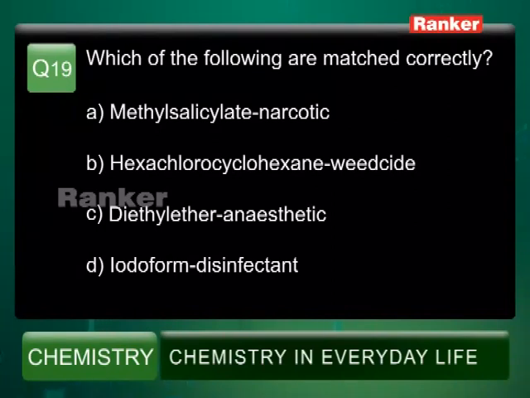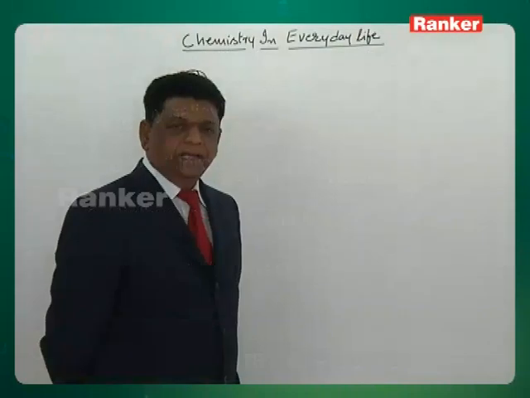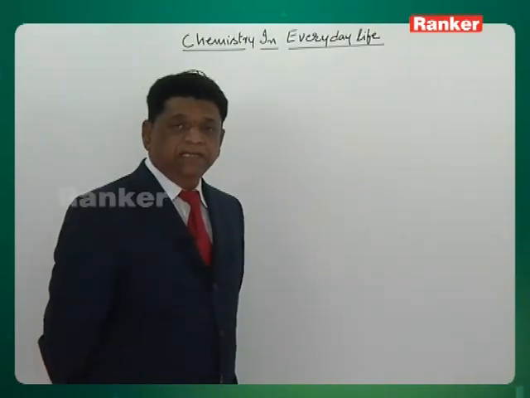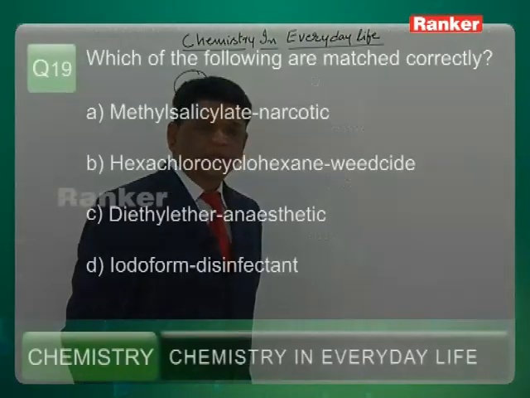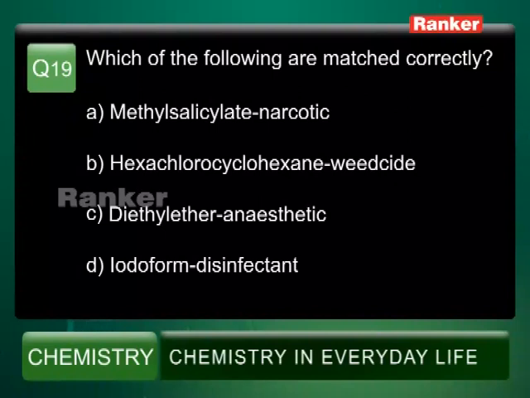Option C, diethyl ether is an anesthetic. Ethers are anesthetics. Diethyl ether, divinyl ether, they are all anesthetics, like chloroform. Then D, iodoform is a disinfectant. Actually iodoform is not an analgesic, painkiller. It is an antiseptic. So iodoform as disinfectant is also wrongly selected. Except C. Option C is the right answer.